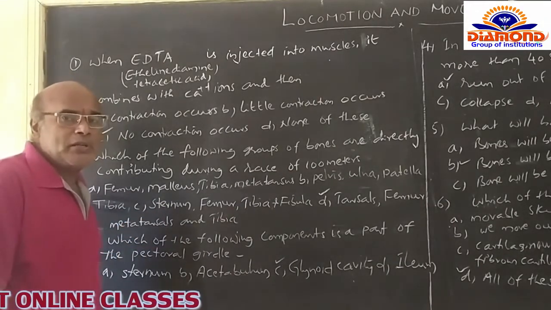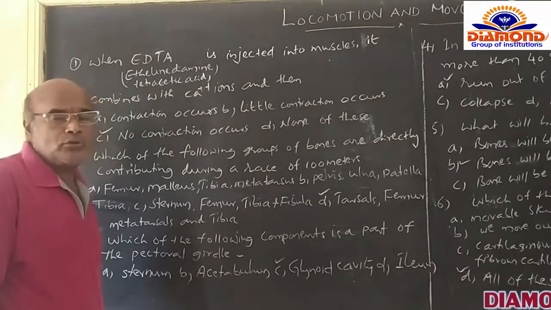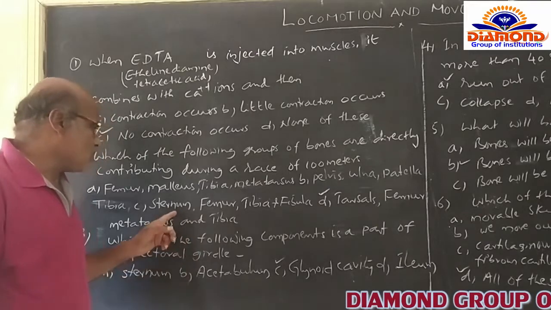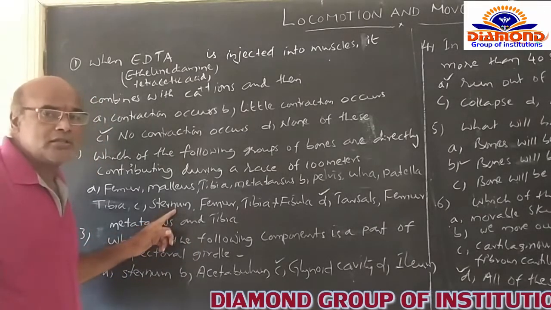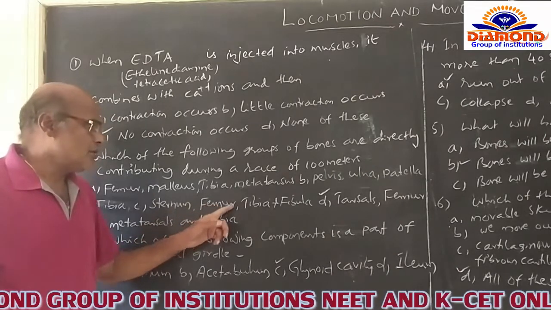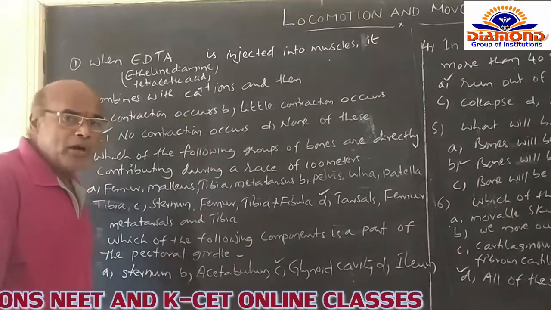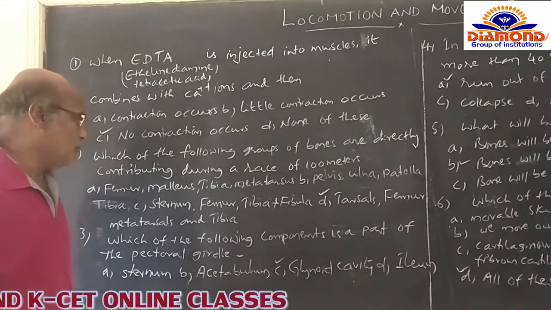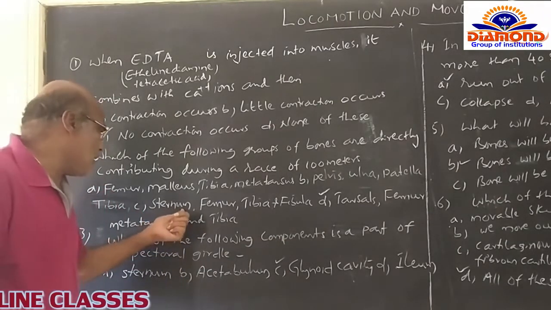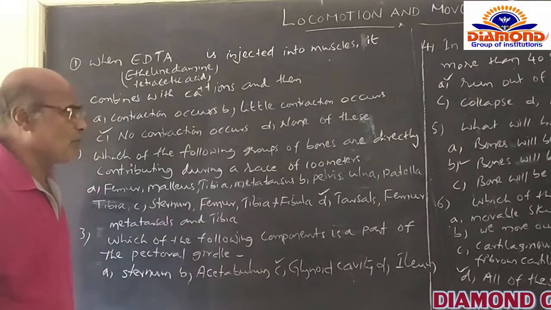The sternum is present on the mid-ventral line of the anterior part of the thoracic region, so it is not considered part of the hind limb. Femur, tibia and fibula are bones of the hind limb, but the sternum is included, so option C is also not correct.